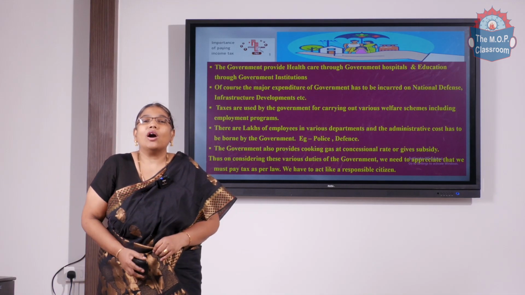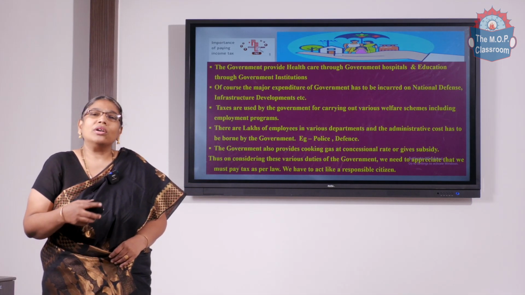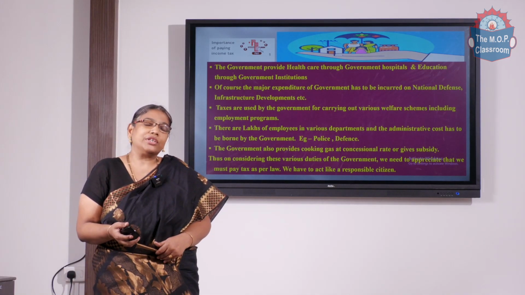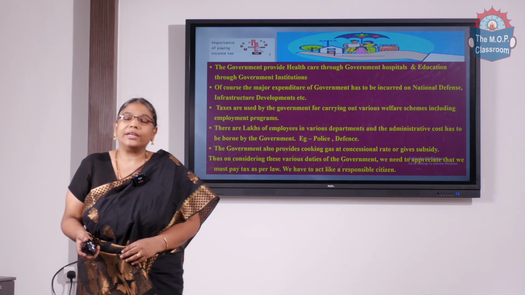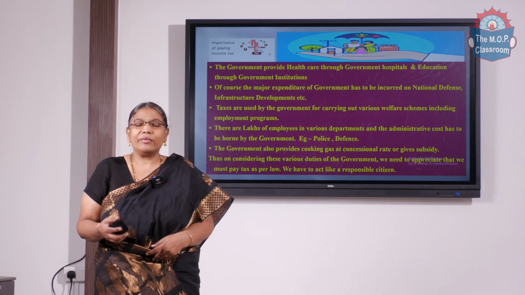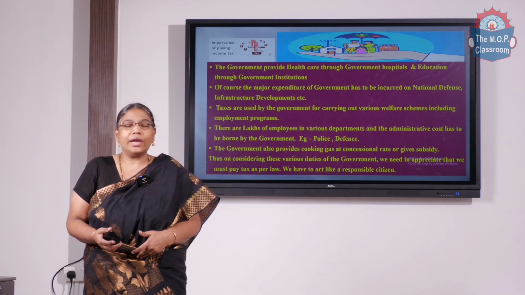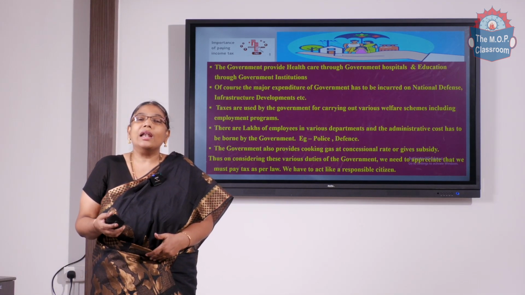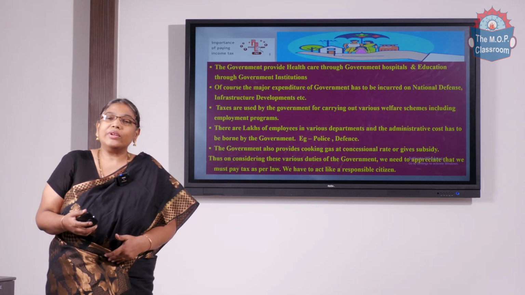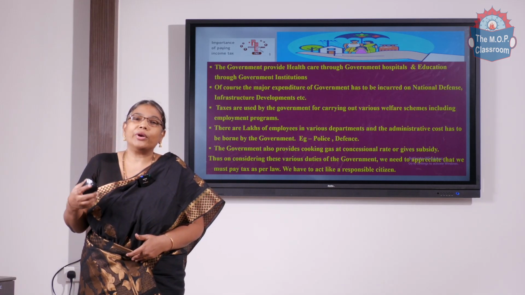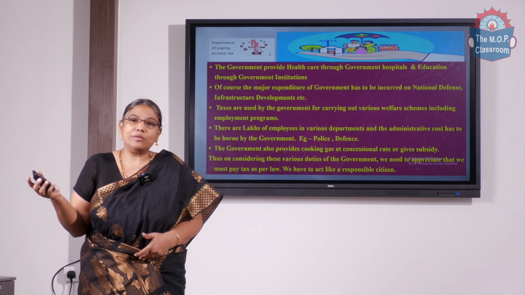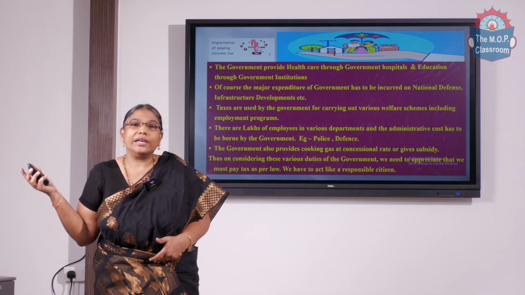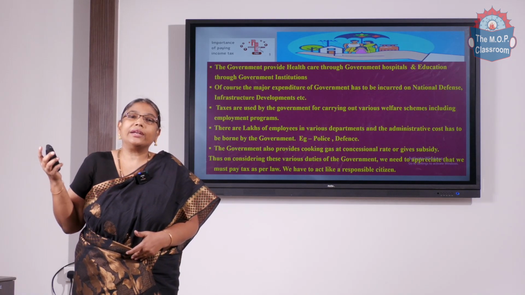The government spends the tax money on many welfare measures, for education and health care in the form of government educational institutions and government hospitals, and on certain sectors from which we don't get revenues but which involve administrative costs, like defense and police. We may not even know that there are people who protect us from alien enemies, who stand near the border and in difficult, remote areas.